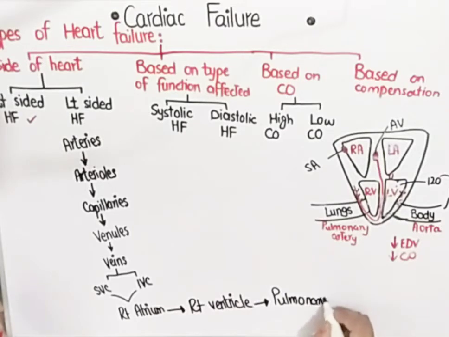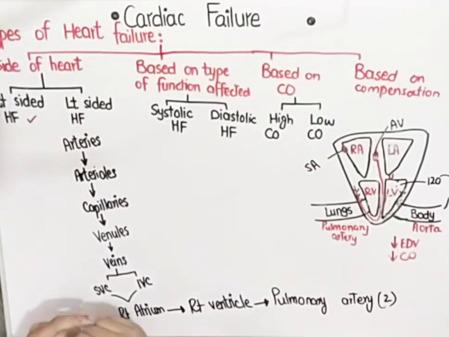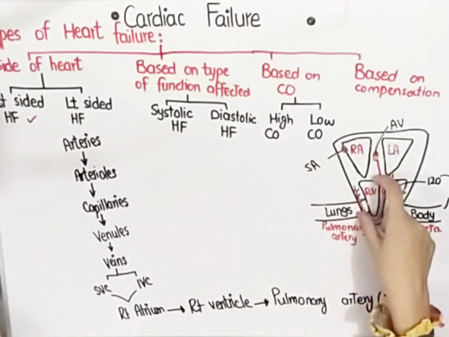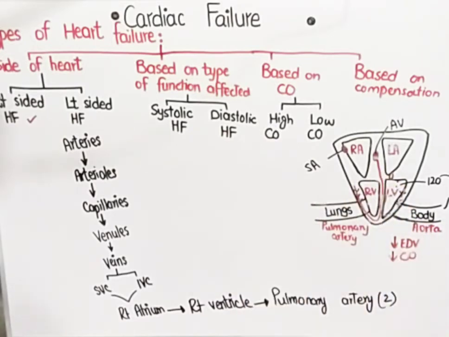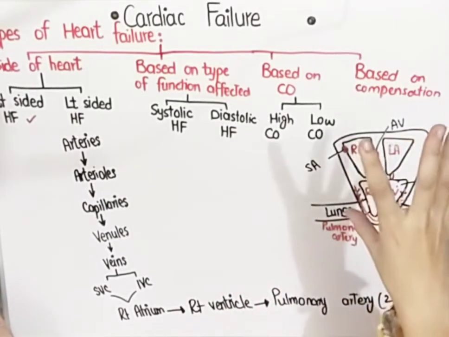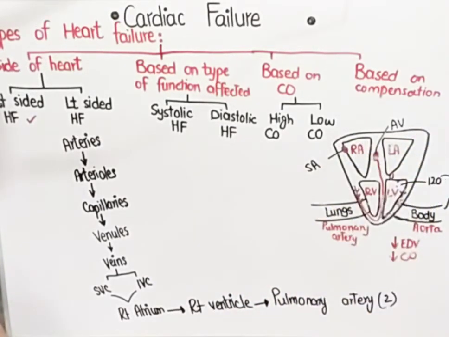Okay, so you all know this common passageway which is followed on the right side of the heart. Okay, these are two in number. Now what happens in case of right-sided heart failure? It means that the right ventricle, due to some pathology, is not able to pump blood into the lungs. So when the right ventricle is not able to pump the blood, then blood stays in the right ventricle, and that blood creates a lot of pressure in the right ventricle.